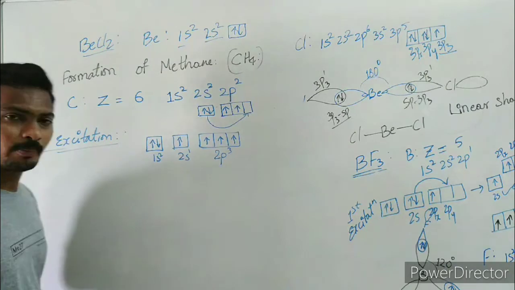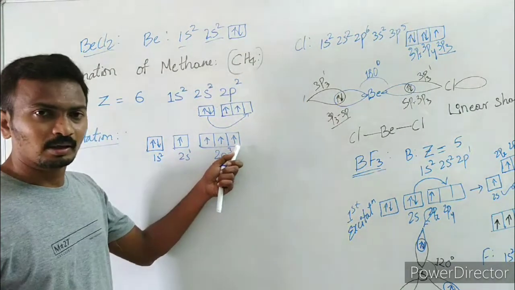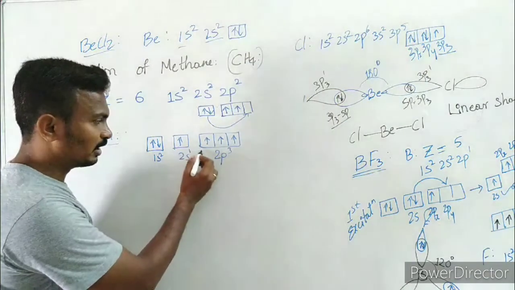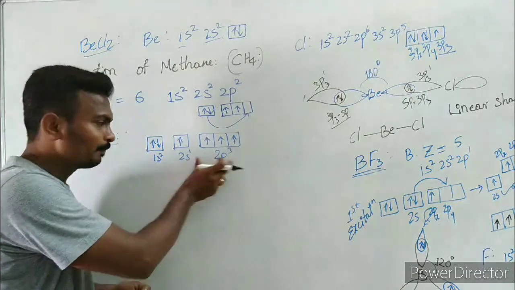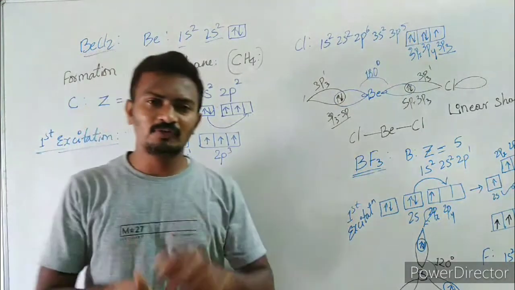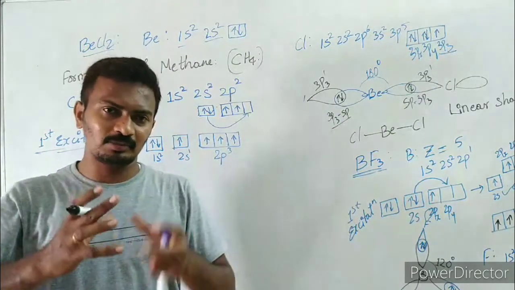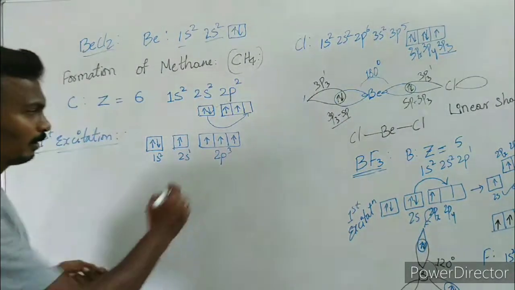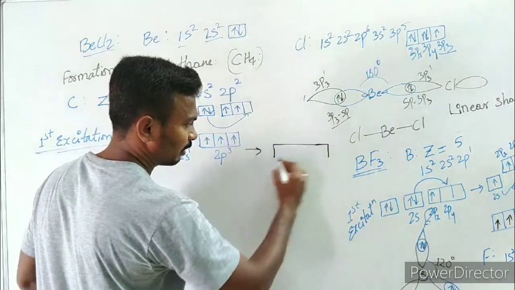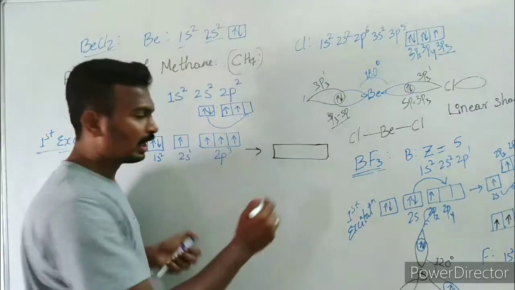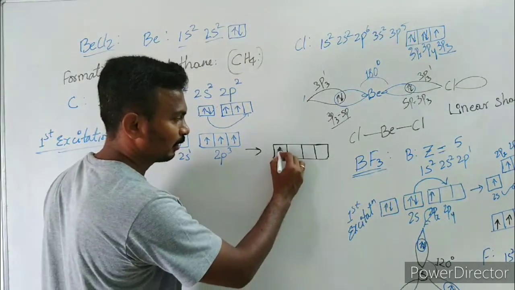2p3. Now how many unpaired electrons are available? 1, 2, 3, 4. Right? So these 4 with difference in energies are going to intermix. This is of S subshell and these are of P subshell, so there is a difference here. So therefore what do they undergo? They undergo hybridization, that means intermixing, to form hybridized atomic orbitals. How many are going to form? 4 hybridized atomic orbitals. 1, 2, 3, 4 like this.